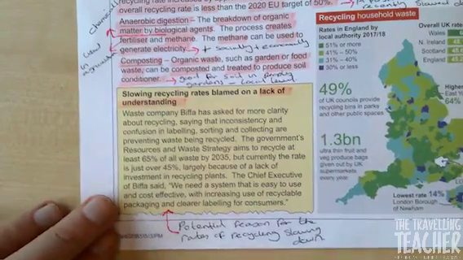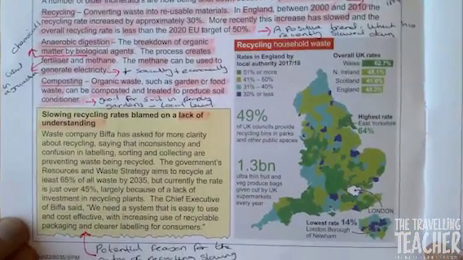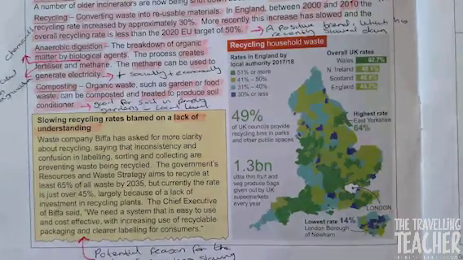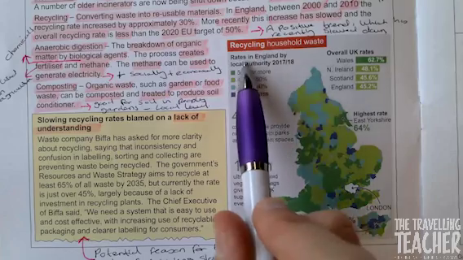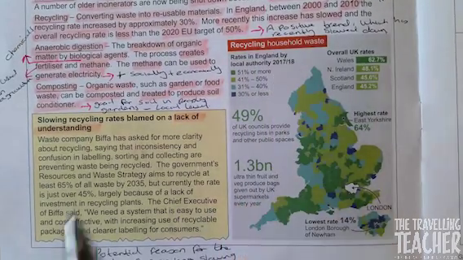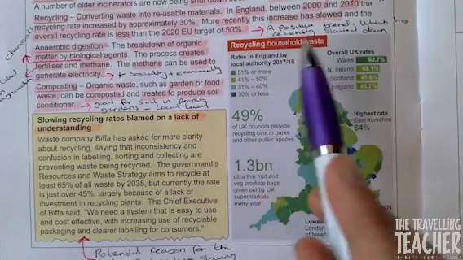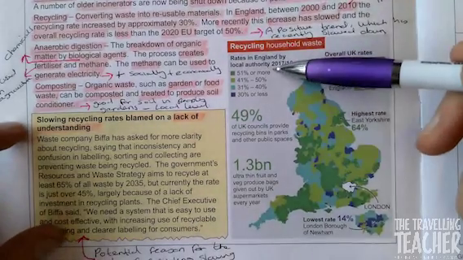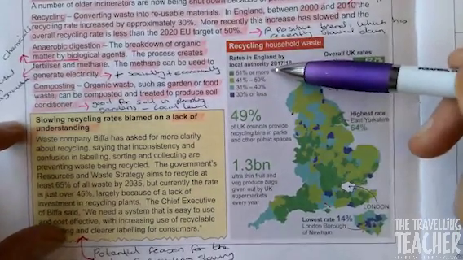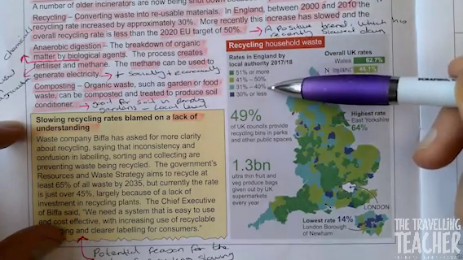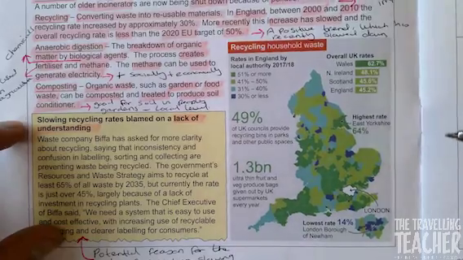Amazing. Right, let's have a look at our map of the UK. Now, first thing to do when we get a map like this, let's just look at what the map's showing. So at the top here, it's showing the rates in England by local authority 2017 and 18, recycling household waste. So which area is recycling the most or the least? Let's look at our key. Dark green is 51% or more. That's really positive. We then have 41 to 50% light green, and obviously we then reduce in number.